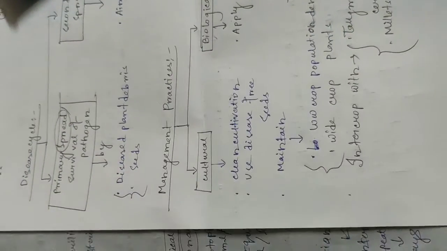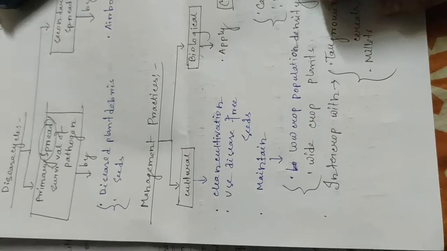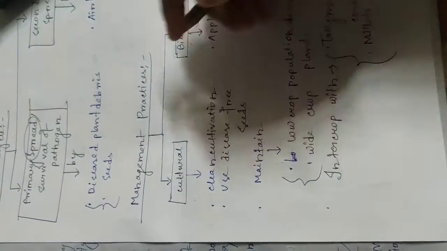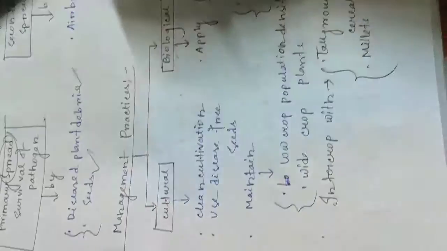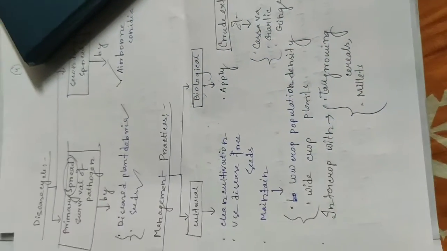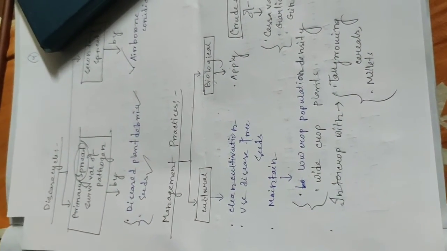The disease cycle: primary survival of the fungal pathogen is by diseased plant debris and seeds. Secondary spread is by airborne conidia.